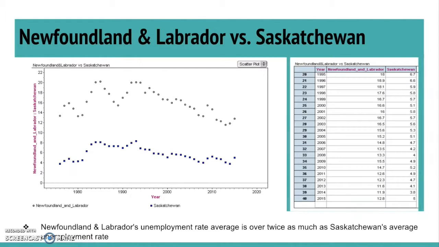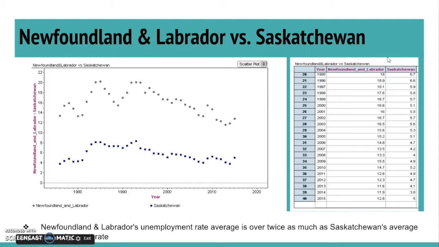Since Newfoundland and Labrador has the highest unemployment rate, we decided to compare it to Saskatchewan with the lowest unemployment rate. And you can see Saskatchewan in blue and Newfoundland in gray. You can definitely see that there's a big and significant difference between the two in unemployment rate throughout the years. And this contains the years and their unemployment rate.